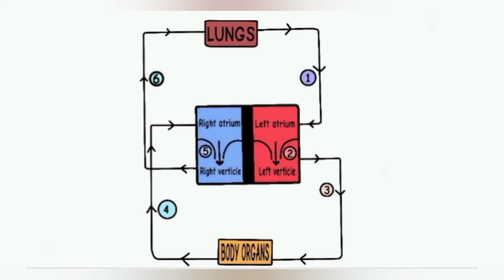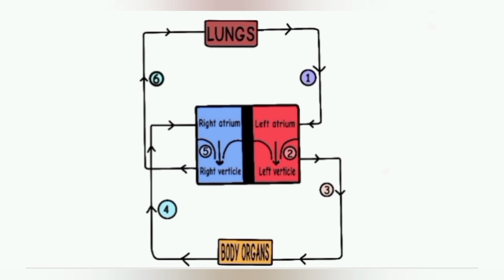liver, kidney, etc. When the oxygenated blood passes through the capillaries of the body organs, then it gives oxygen to the body cells. As the blood loses the oxygen here, we say that the blood has been deoxygenated. The blood also gives the digested food and other dissolved material to the body cells. At the same time, carbon dioxide produced as a waste material during respiration enters into the blood.